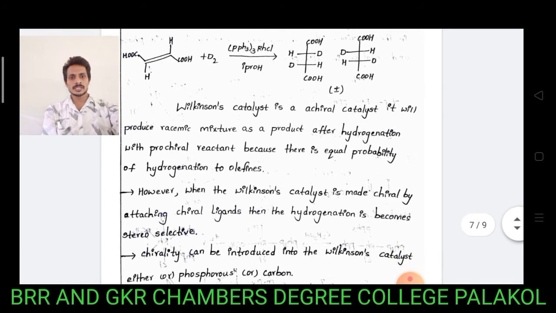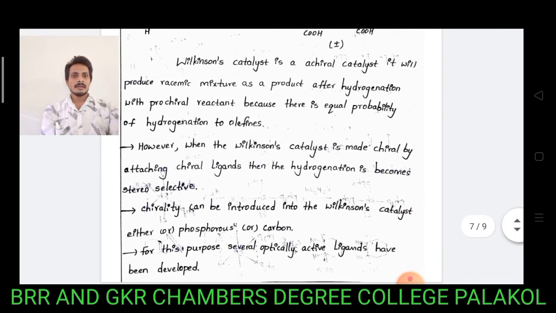Wilkinson catalyst is an achiral catalyst. It will produce a racemic mixture of products after hydrogenation of a prochiral reactant, because there is equal probability of hydrogenation on either face of the olefin.